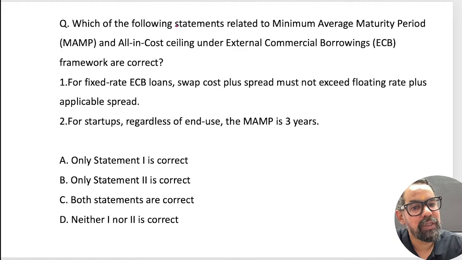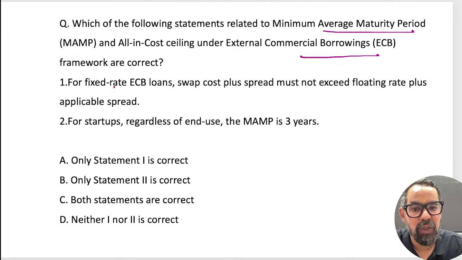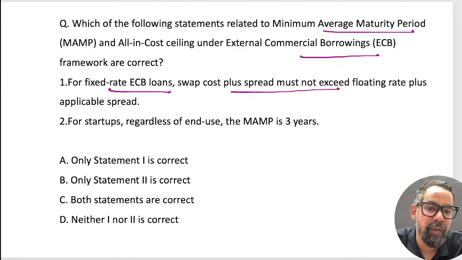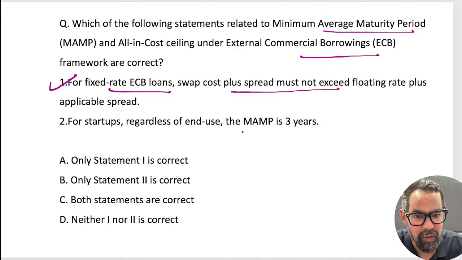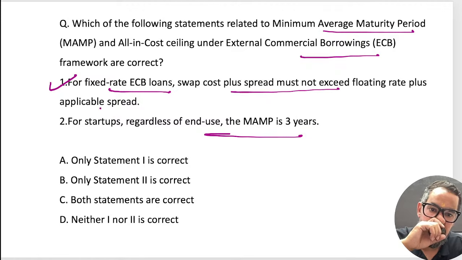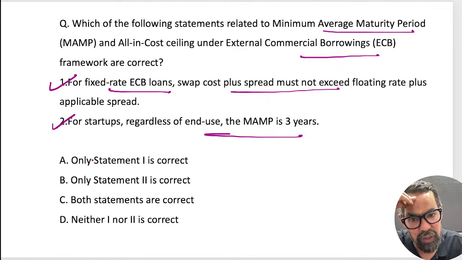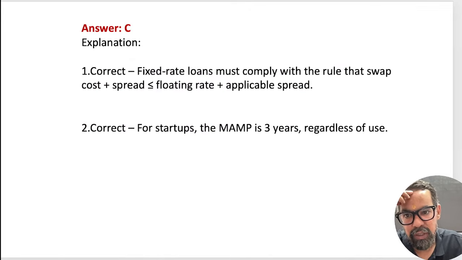Which of the following statements about the minimum average maturity period and all-in cost? The fixed rate ECB swap plus spread should not exceed the floating rate applicable to the spread. This is true for startups regardless of the end use. The minimum average maturity period is 3 years. This is also correct now. 1 and 2 mean D should be the correct answer, sorry, C is the correct answer.